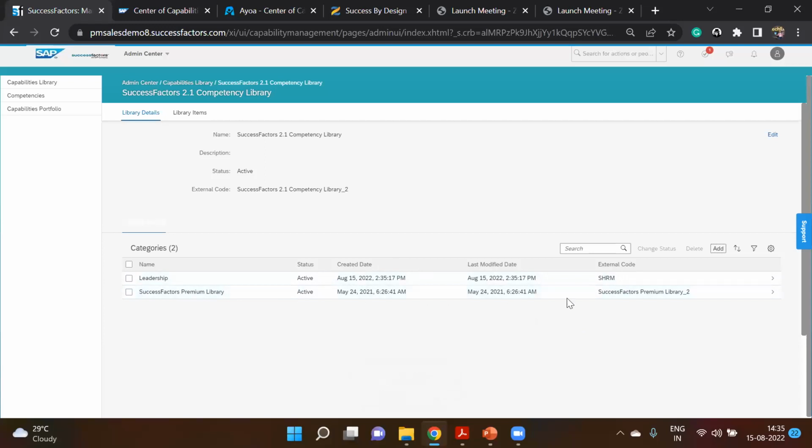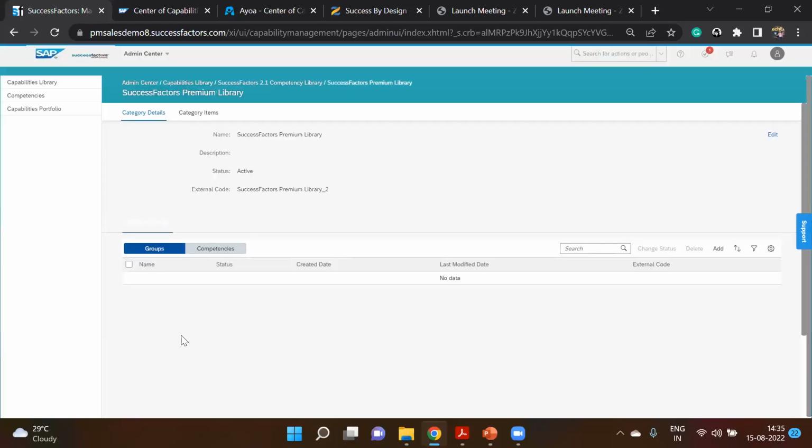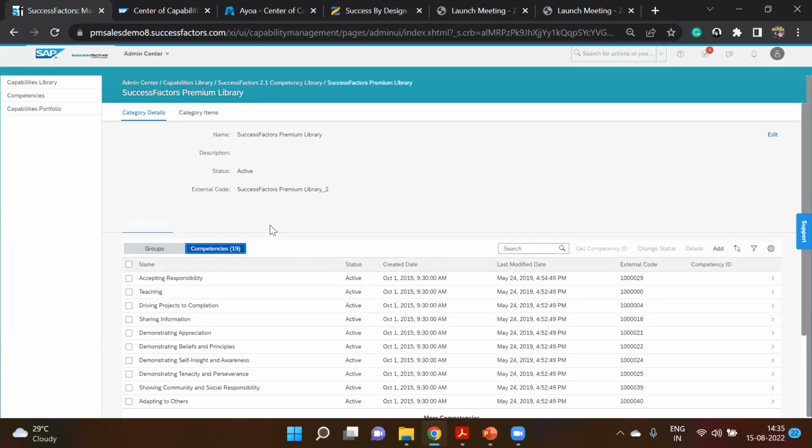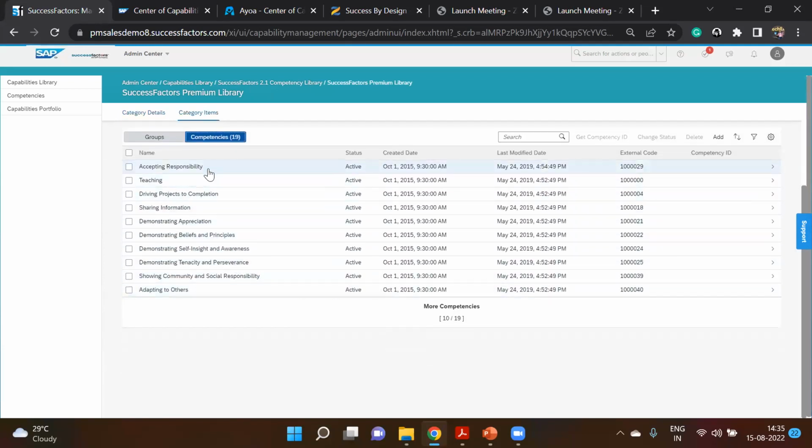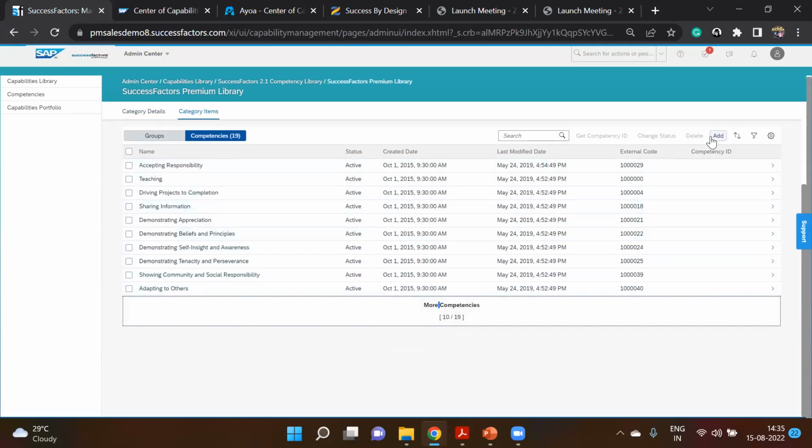If you look at one of the existing categories and go further inside this library's details, we have groups and competencies, right? Here in SuccessFactors, in this library, we have 19 competencies like accepting responsibility, teaching, driving projects to completion, showing community and social responsibility, demonstrating tenacity and perseverance, and adapting to others. There are so many competencies here, and we can keep adding more.